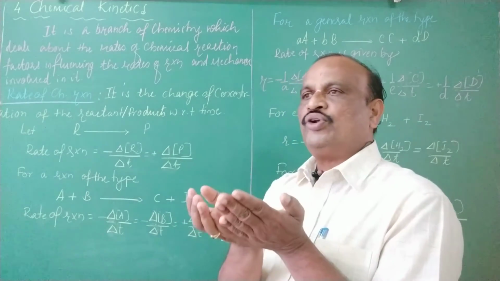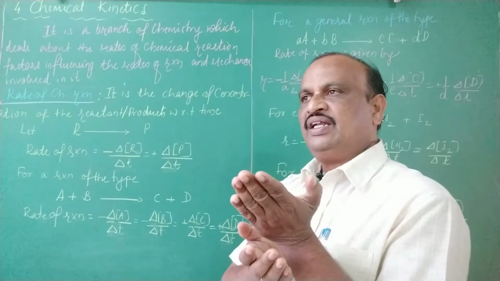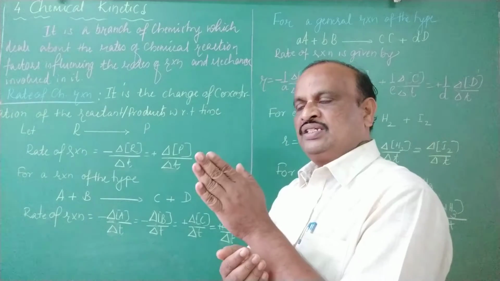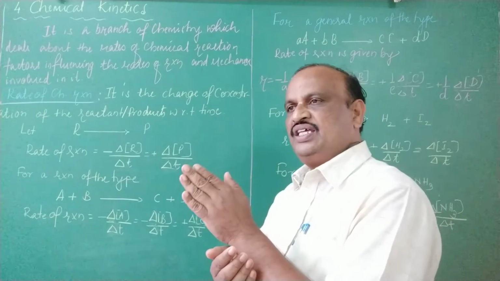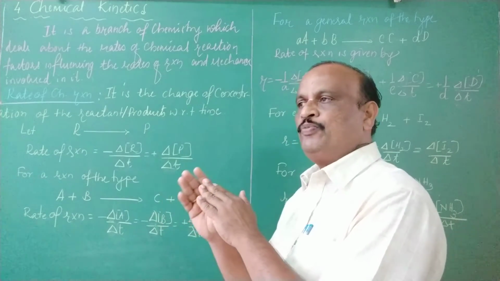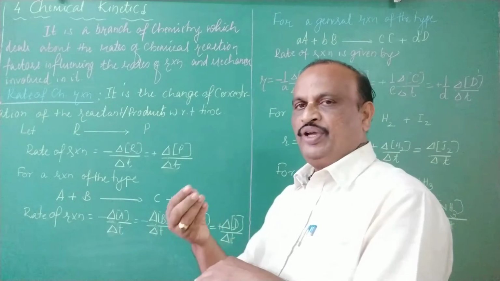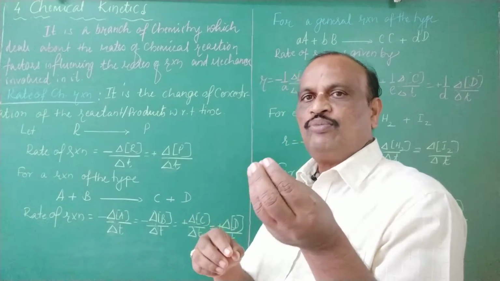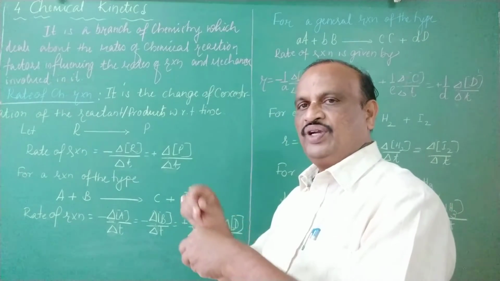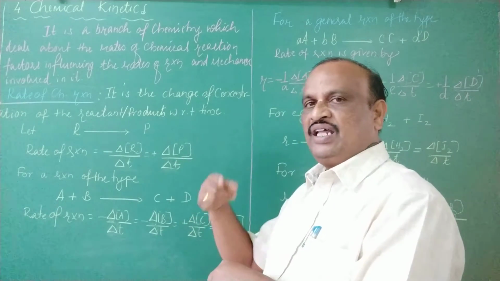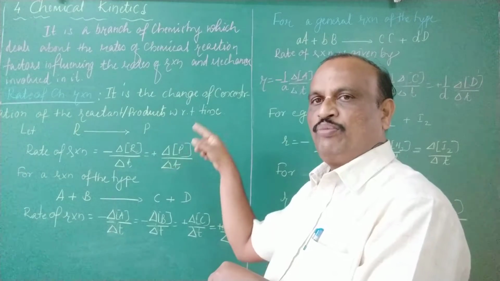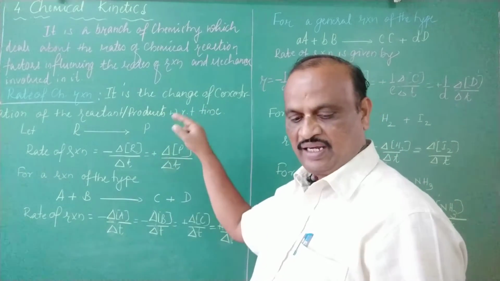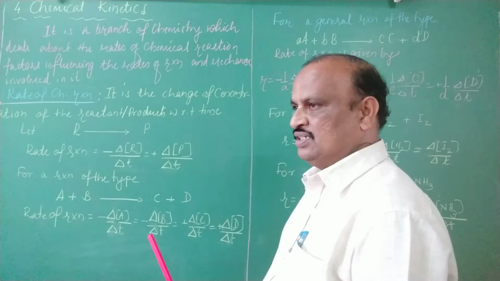That means a certain amount of the reactant R is going to change its concentration. Changing its concentration means it decreases its concentration into the products. In the beginning, no product would be there. Once the reaction starts, a certain amount of the reactant is going to be converted into products. As time passes, more and more product is going to be formed and the concentration of the reactant is going to decrease.